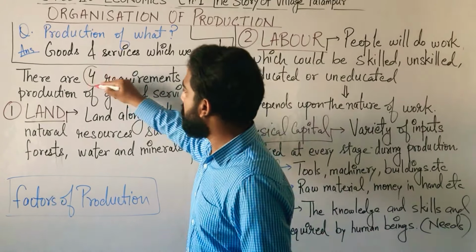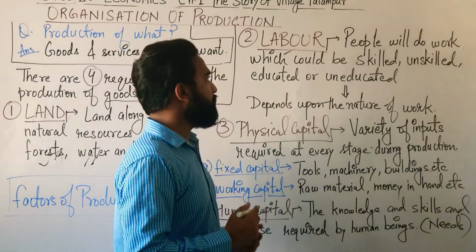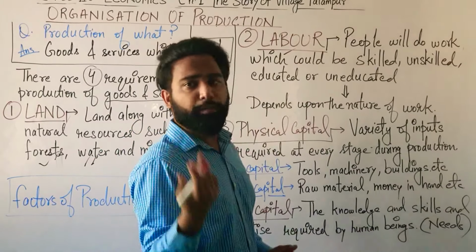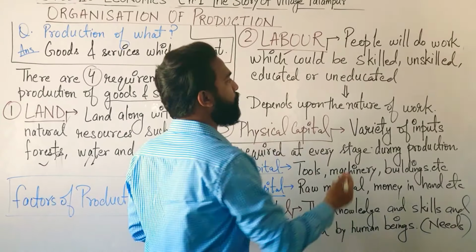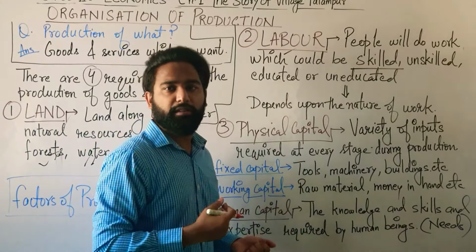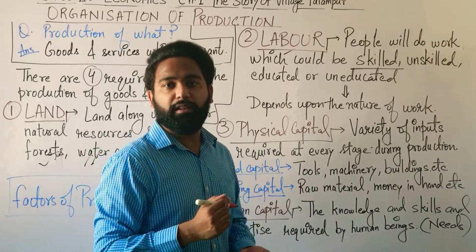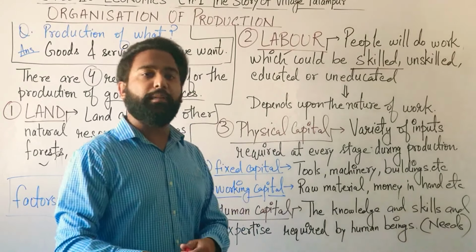Okay. The second thing which is required is labor. Now, what is labor? Those people who work for the production of these goods and services. Now, people will do work, and there are different kinds of work, which could be skilled work. What is skilled work? For which we are being trained. Suppose I am a teacher, I am a trained teacher. I have done my training for teaching. So I am a skilled laborer here.